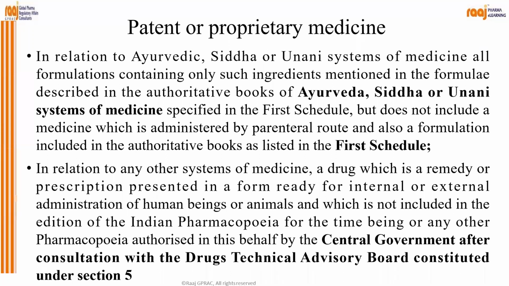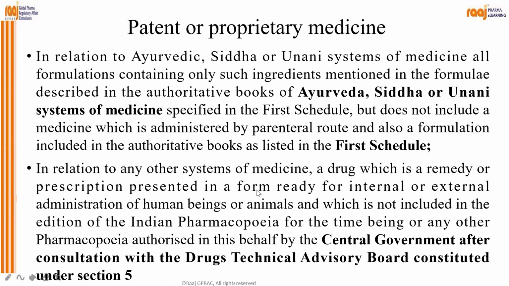Patent or proprietary medicine is what? In relation to Ayurveda, Siddha or Unani system, all formulation containing only such ingredients mentioned in the formula described in the authoritative books of Ayurveda, Siddha or Unani system of medicine specified in first schedule, but does not include a medicine which is administered by parenteral route, and also formulation included in the authoritative books as listed in the first schedule.